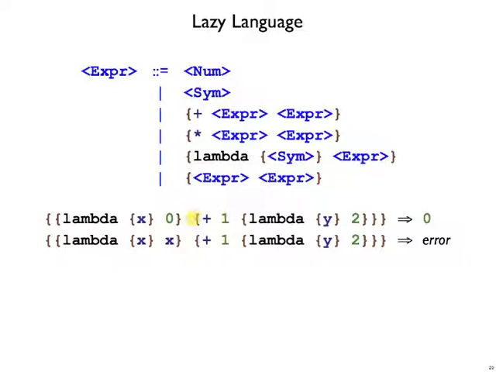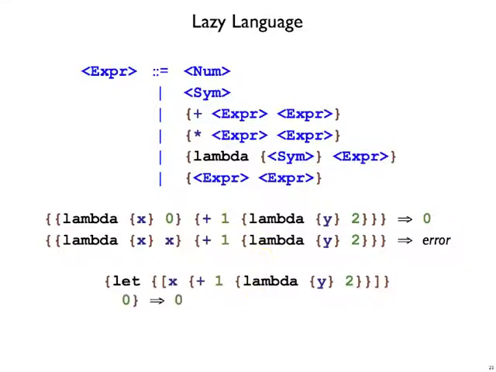So what's going to make our new interpreter different from the old one, however, is that we want a lazy evaluation order. If we have a function call to a function that takes an argument and ignores it, then it doesn't really matter what the argument does. It's going to get ignored, and so in this case we just produce 0. On the other hand, if our function takes the argument and uses it in order to get the final answer, then we will need to evaluate the argument, and so an error will happen in this case.